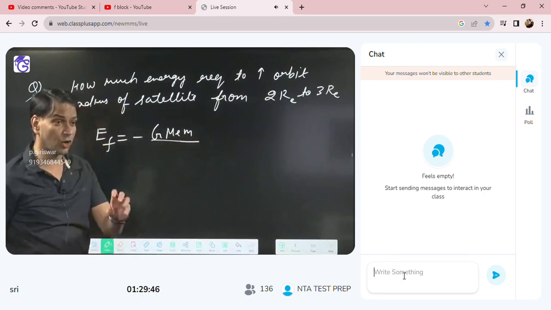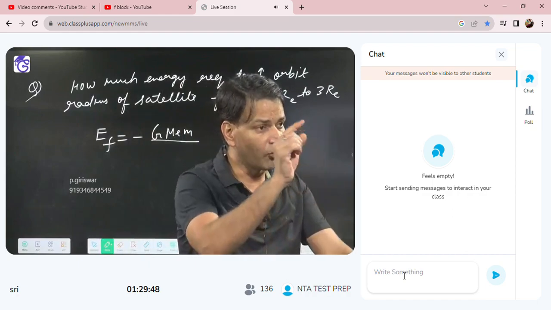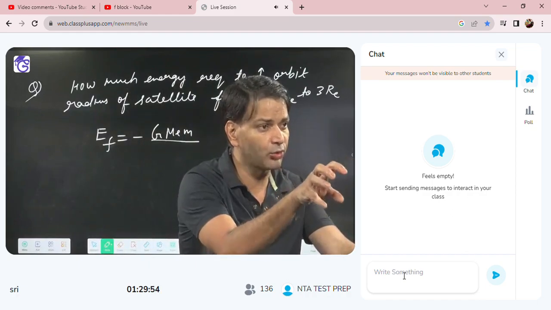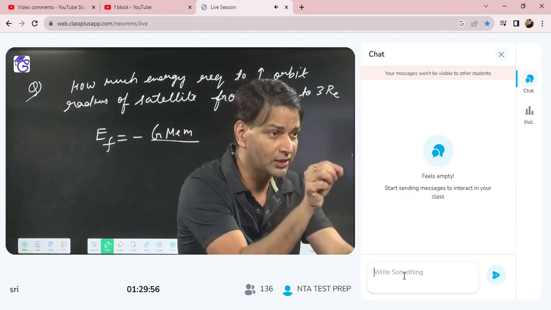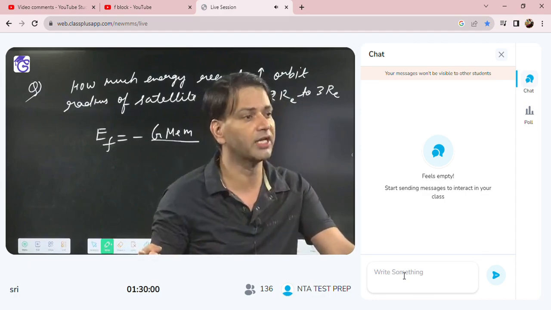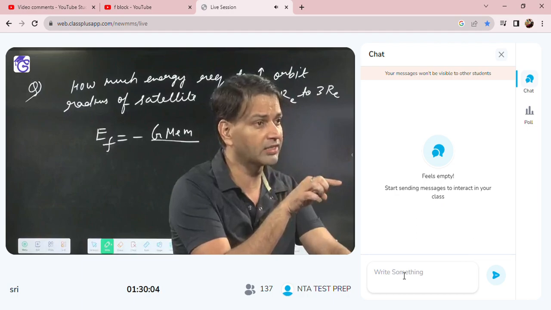And there is one common mistake students make in the satellite problem. They forget the 2 in the denominator. The total energy formula is minus GMeM by 2R. So don't forget the 2 in the total energy. Minus GMeM by R is the potential energy, but we have to write the total, so minus GMeM by 2R, where R is the orbit radius.